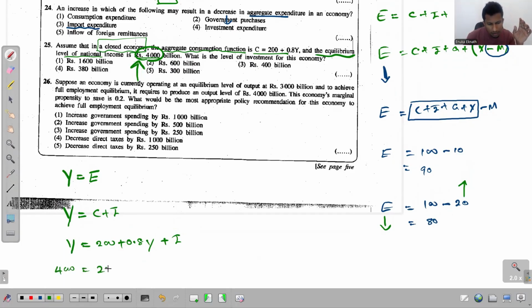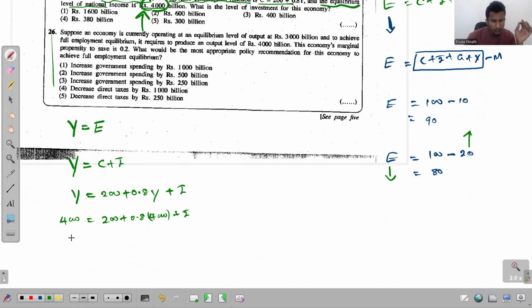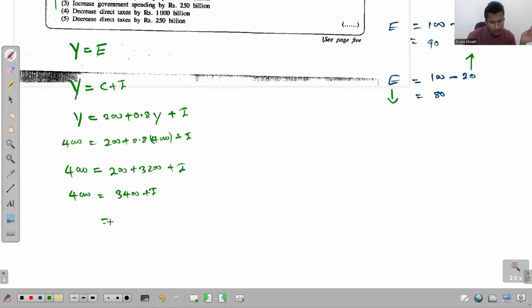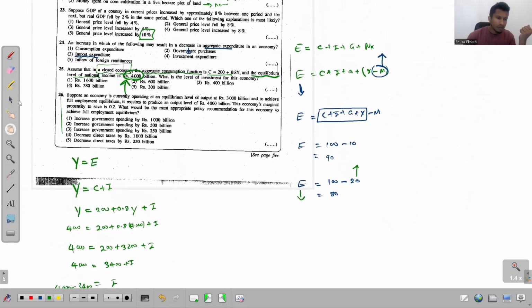So 4,000 equals, now you write 200 plus 0.8 into again 4,000 plus I. Then if you simplify this, you can find the value of I. So this is 4,000 equals 200 plus, this is 3,200, plus I. So 4,000 is equal to 3,400 plus I. Then the value of I is how much? 600. Very easy. So 4,000 minus 3,400. So I is simply 600. So that's the level of investment in the given economy.